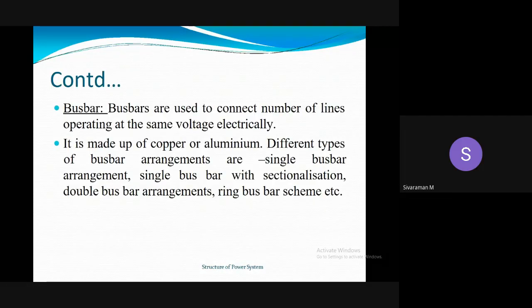Then bus bars. Mainly bus bars are used in distributed systems. Bus bars are used to connect a number of lines operating at the same voltage electrically. In bus bar arrangement, we are using two different kinds of materials, one is copper and the other aluminum. Also, different types of bus bar arrangements are available. There is a single bus bar arrangement, single bus bar with sectionalization, double bus bar arrangements, ring bus bar arrangements, etc.